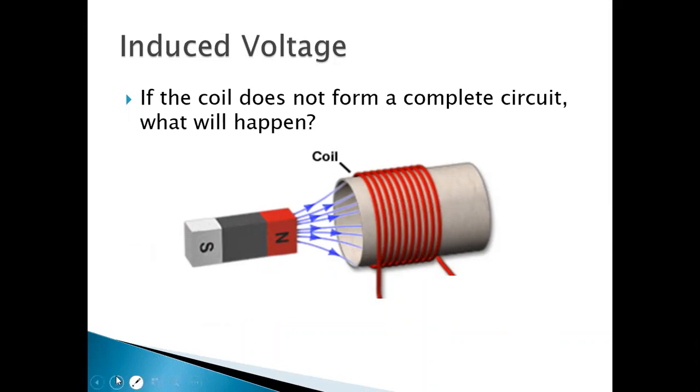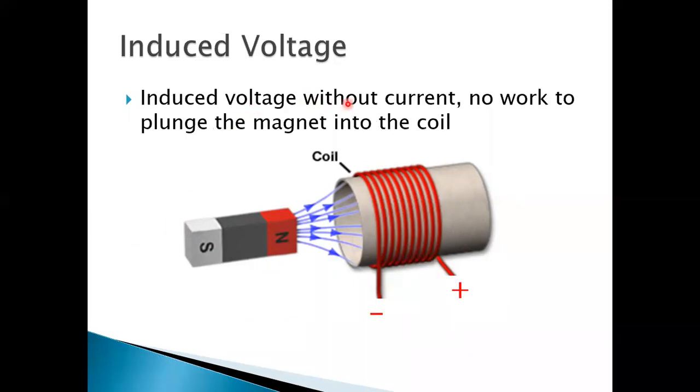In that case, if you move the magnet back and forth or inside out, what will happen? You see here, induced voltage without current, no work to plunge the magnet into the coil. Voltage will get induced because the two terminals will be plus and minus, but there is no work to plunge the magnet into the coil, and hence no current as the circuit is not complete, but EMF will be there across the ends of the coil.